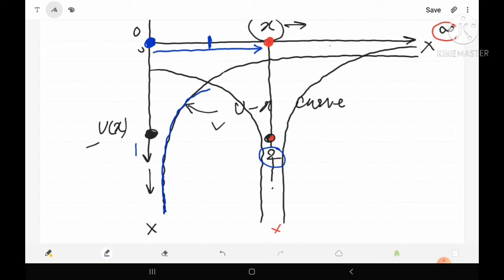Now again on increasing the separation, due to the effect of the second atom, the potential energy of the free electron increases, and by this way we have got this type of hyperbolic curves.